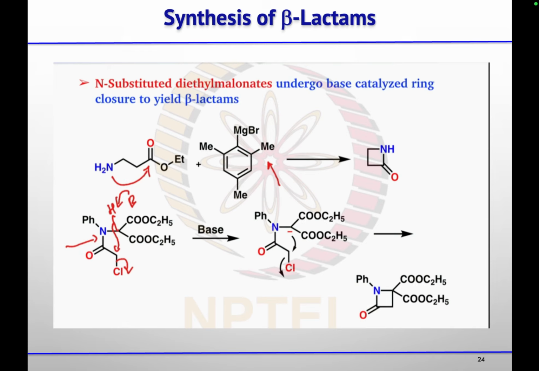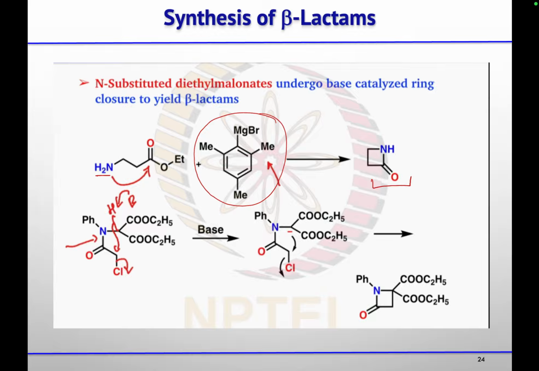Similarly, if you have this N-substituted diethyl malonate, that will undergo base-catalyzed ring closure to yield the beta lactam. Now, here you are using this Grignard reagent, and one can think that since an ester is there, this can attack on the carbonyl carbon, but this is not reacting with the carbonyl carbon because you are using a bulky Grignard reagent, and this will act only as the base and not as the nucleophilic reagent. So this will abstract only the proton from this amine, and then the nitrogen will use its lone pair to attack on the carbonyl carbon to give you this beta lactam ring.